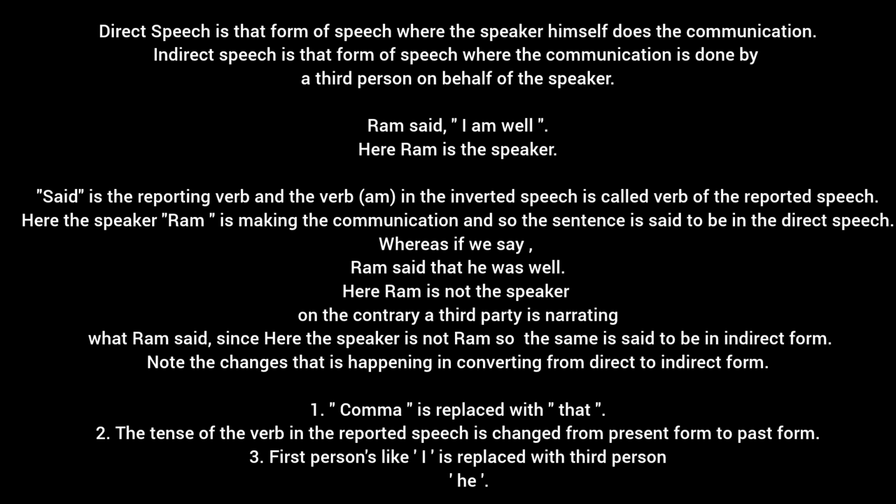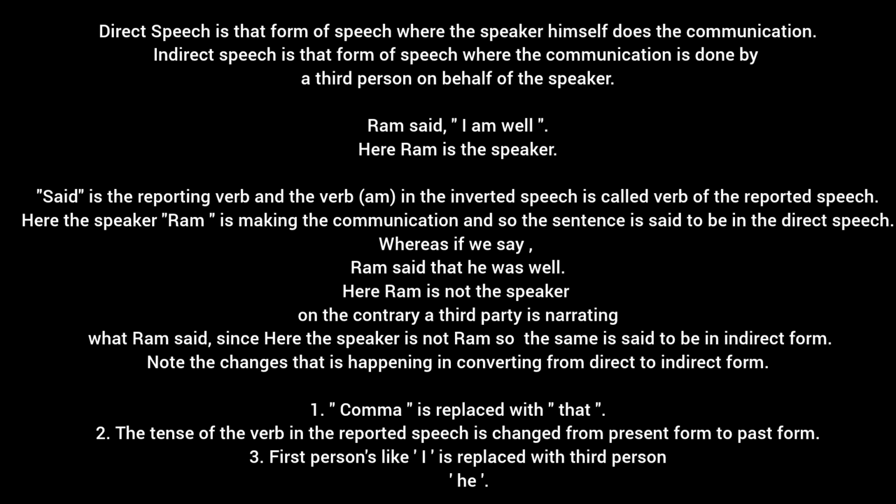Actually, this is a third person describing what the speaker has said earlier. So the entire representation is made in the third form through a third party. Any representation made in the third form through a third party, where the speaker is not directly quoting his own words, we say is in the indirect form. So this is the basic difference between direct speech and indirect speech.